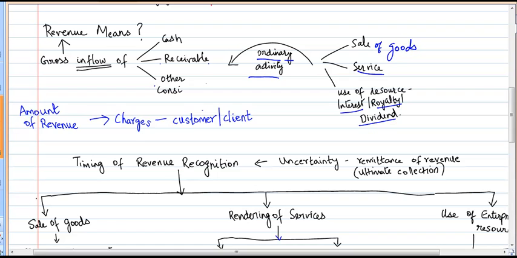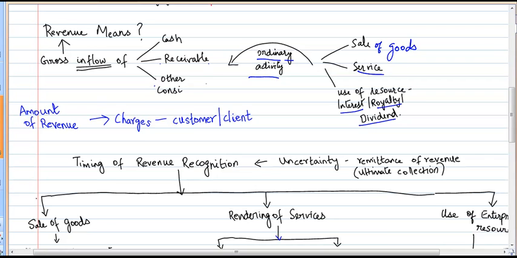If it has some sort of patent, trademark, or know-how, then it will earn for the usage of such patent or trademark in the form of royalty. Or if it's dealing in shares, then it would earn dividend, if that is the business of that particular entity. So, in one definition, we have seen the nature of business and the revenues which get covered in the standard.